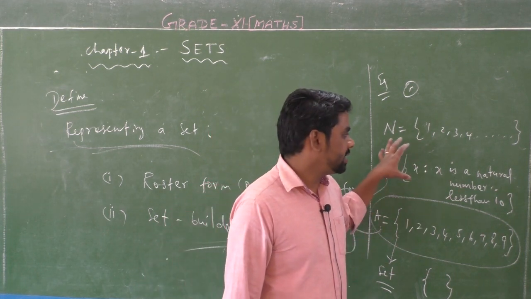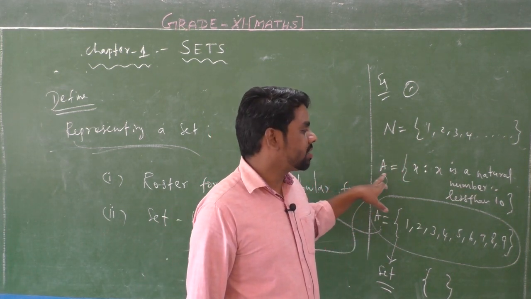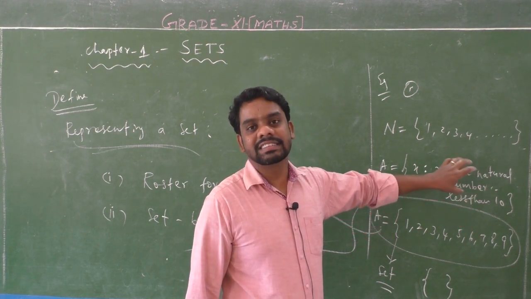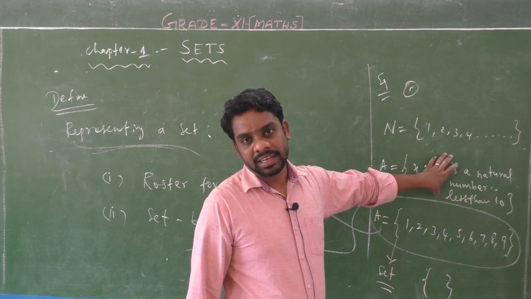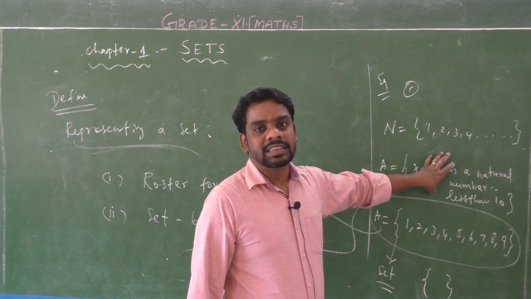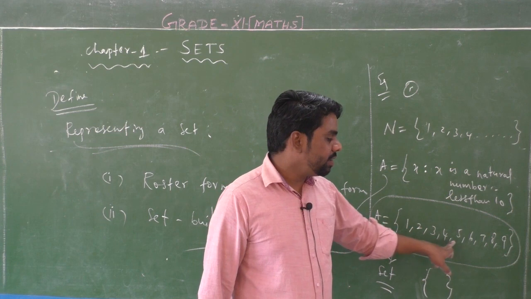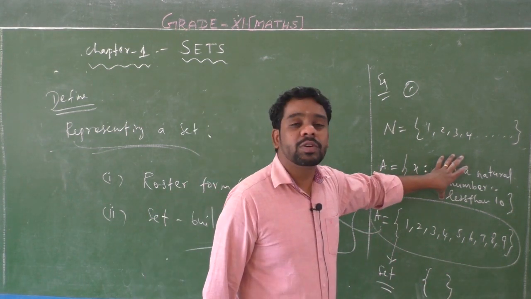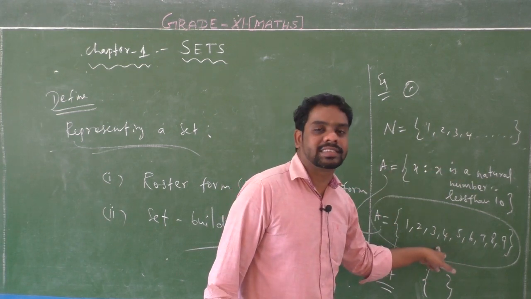For example, this set A is equal to x such that x is a natural number less than 10. So this is a common single property. This property is possessed by the elements 1, 2, 3, 4, 5, 6, 7, 8, 9 only. This property is not possessed outside this set.